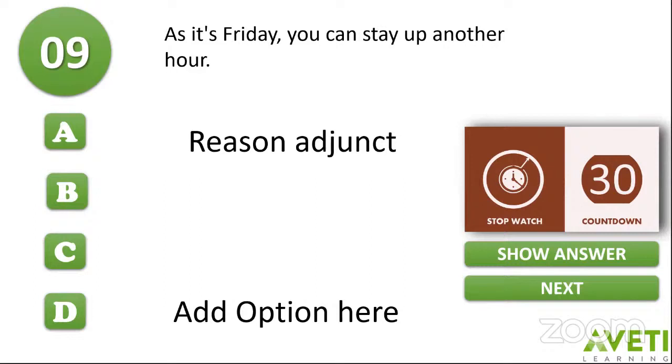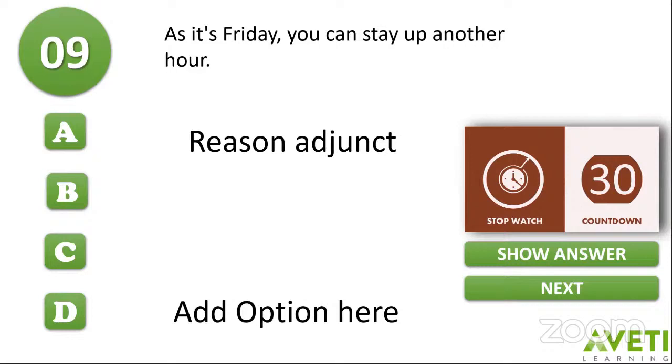As it is Friday is just an adjunct, which is a reason adjunct. It gives the reason: as it is Friday, you can stay up another hour. So a phrase, clause or word that can be removed from a sentence and the sentence still remains grammatically correct, those are called adjuncts. And very well done, children.